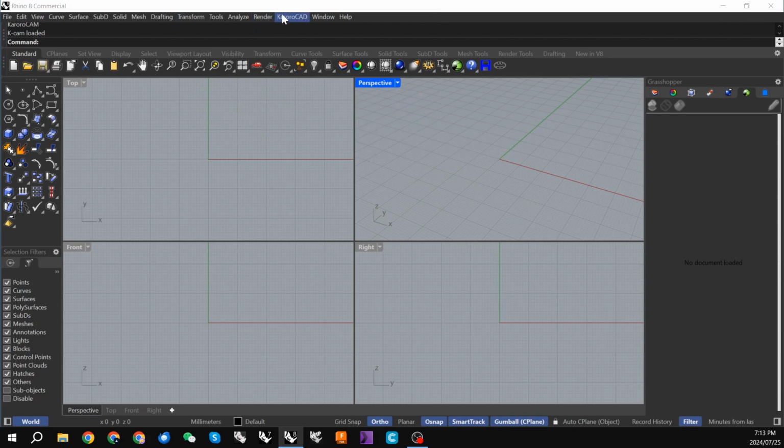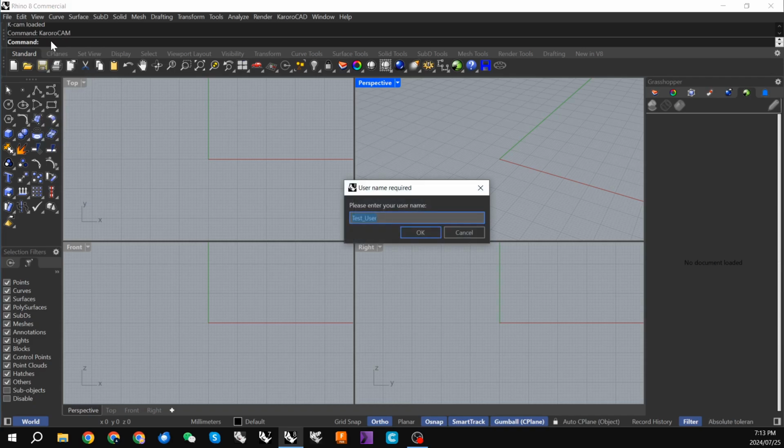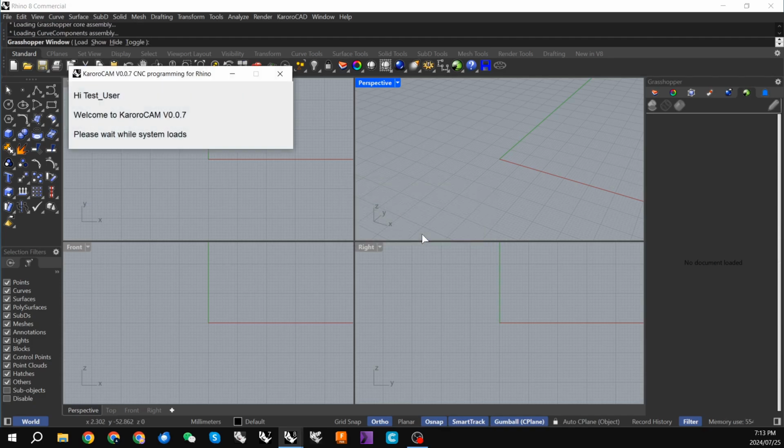And if we don't have the KaroroCAM pull-down menu, we can start KaroroCAM from the command line. Now, because it's the test version, you can just click through the username and the user key. That'll just come up once on installation.